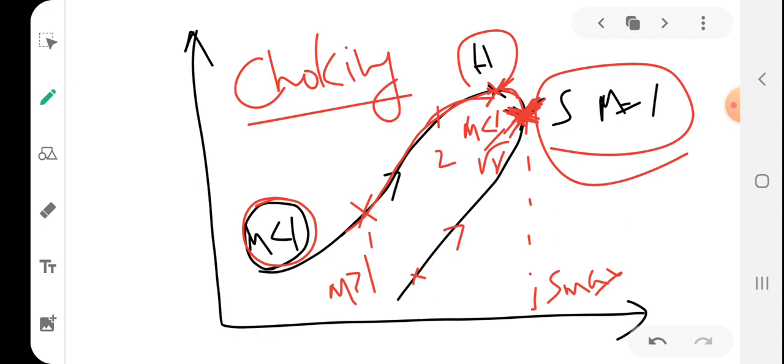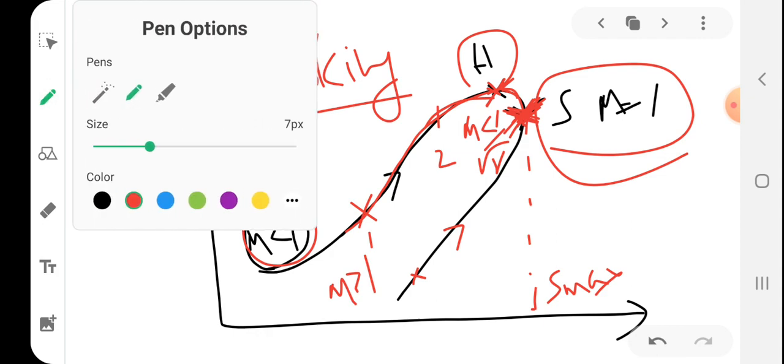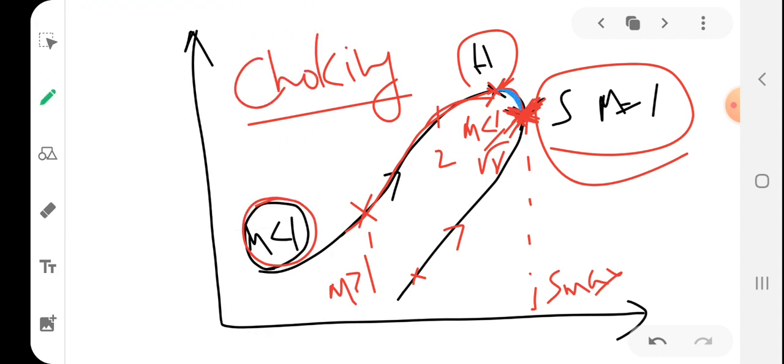But for a portion in between, after M reaches 1 by root gamma, if further heat is added, heating is possible up to this point, right? But if you add heat in this portion, static enthalpy decreases but velocity increases.